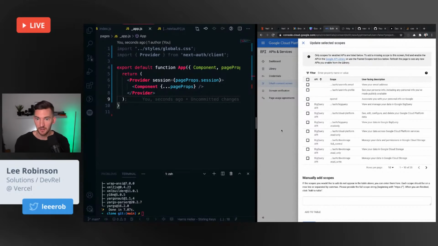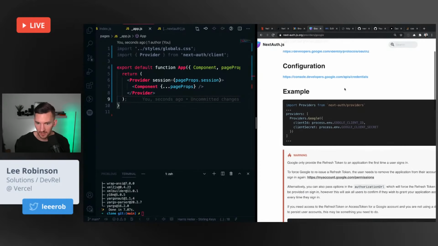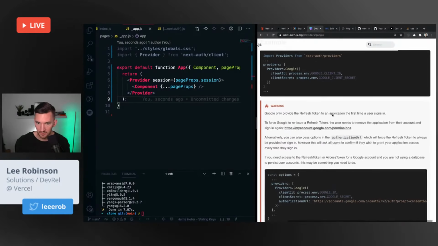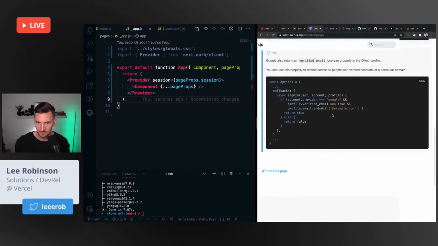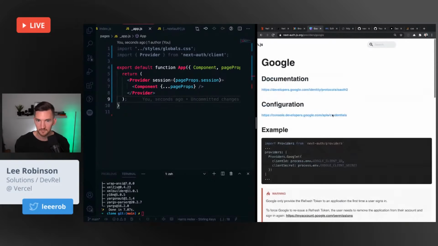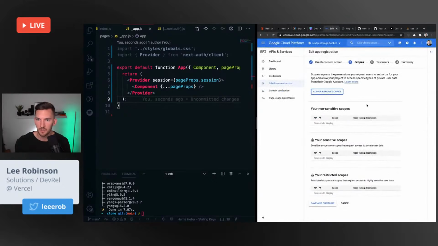I do not know what scopes I need. Was there any more information inside of here? I need a client ID and a client secret. Wrong tab.